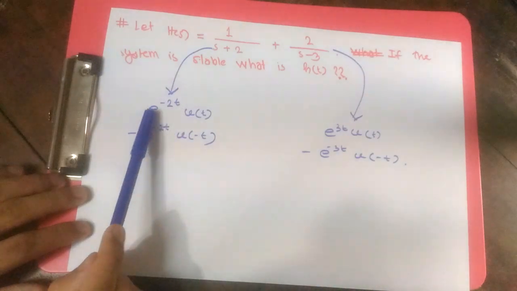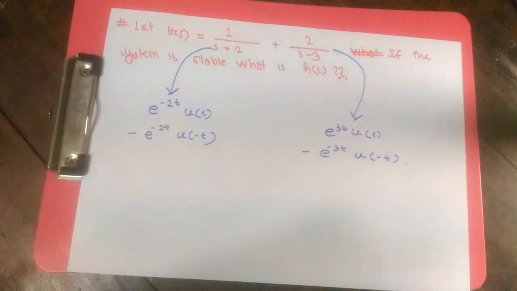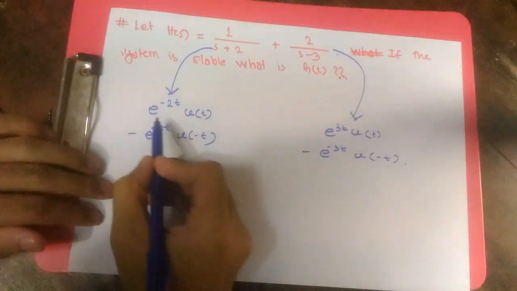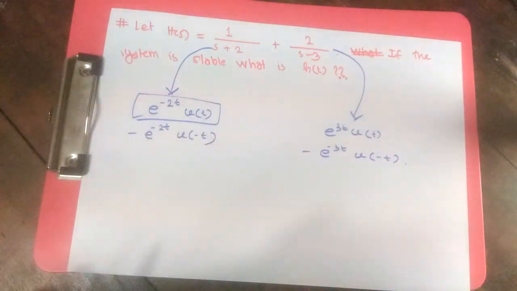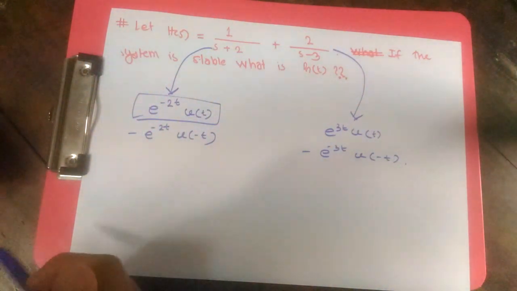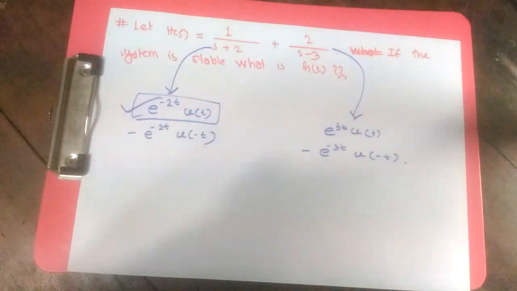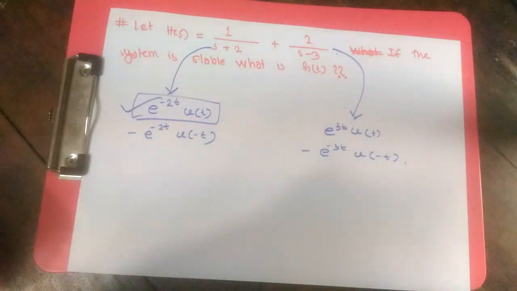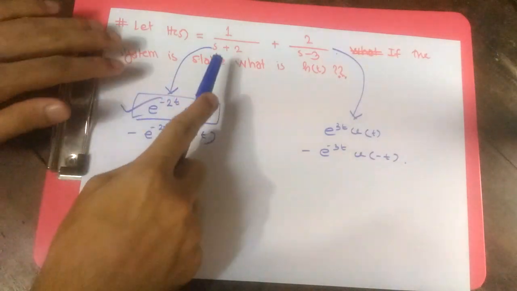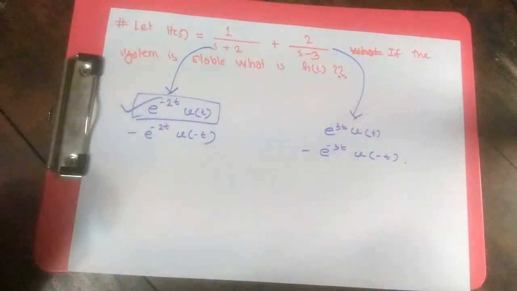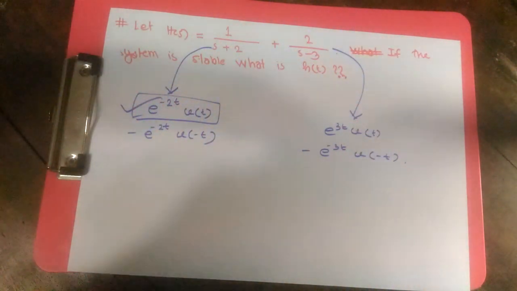Now this is e to the power minus 2t, a negative exponential, and it's going to die out for positive time, but it's not going to die out for negative time. So if h(t) has to be stable, then s plus 2, that means minus 2, needs to be a causal pole.